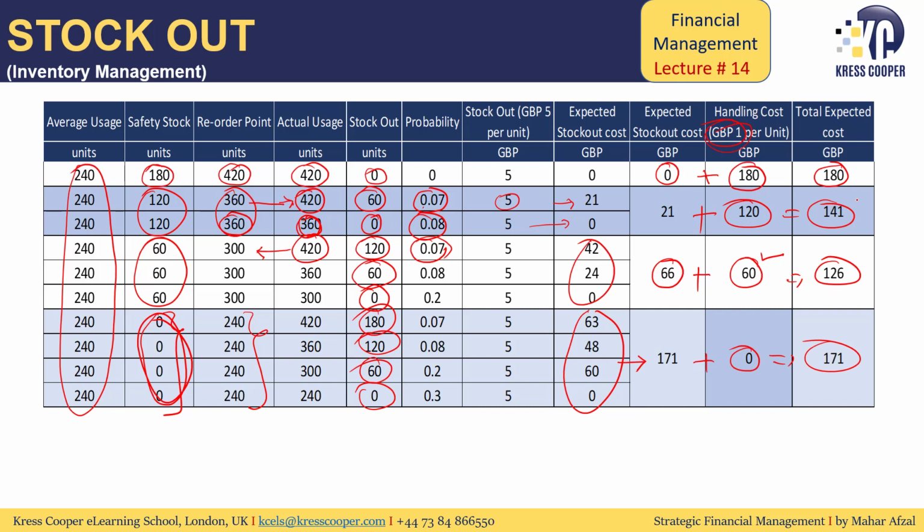Out of all these options, the costs are 180, 141, 126 and 171. The best option is if the company is maintaining safety stock of 60. At this stage, the cost is at the lowest level. So this is the best point. This is recommended to the company. The company needs to maintain a safety stock of 60, and at this stage, the company will have the lowest cost.